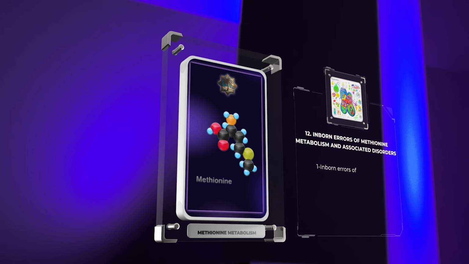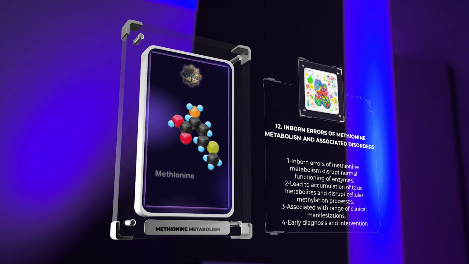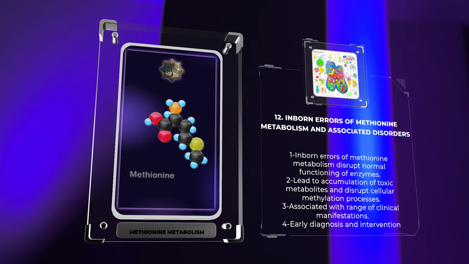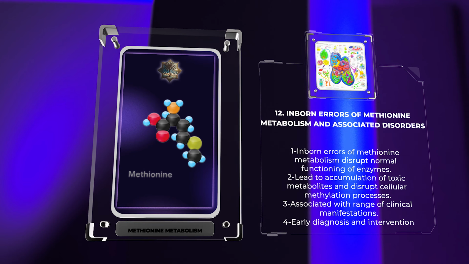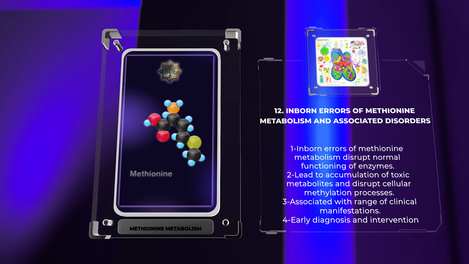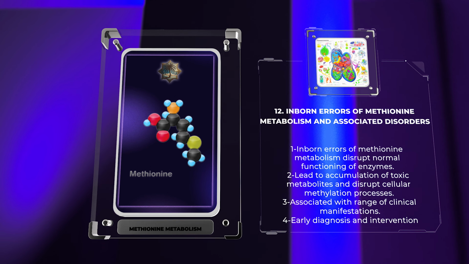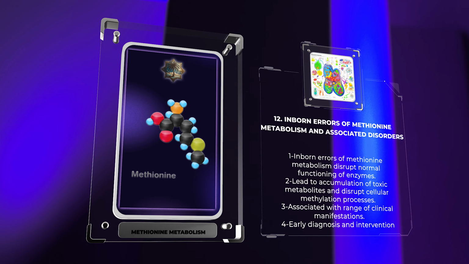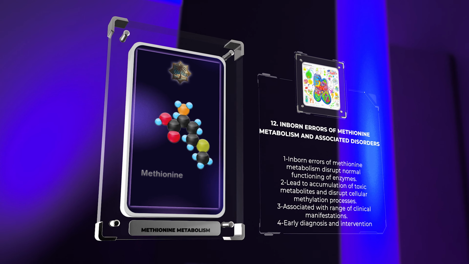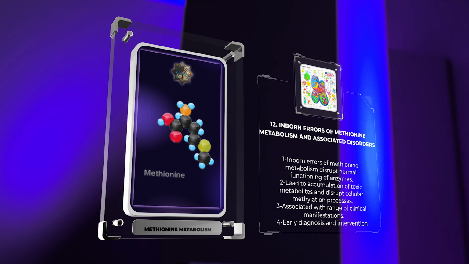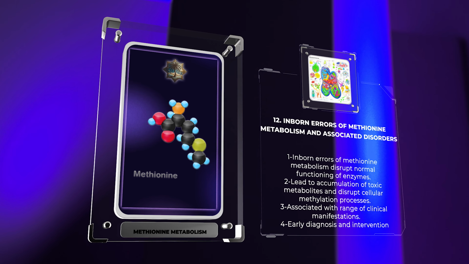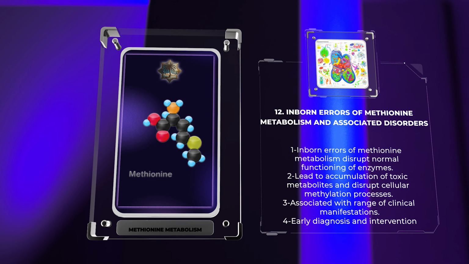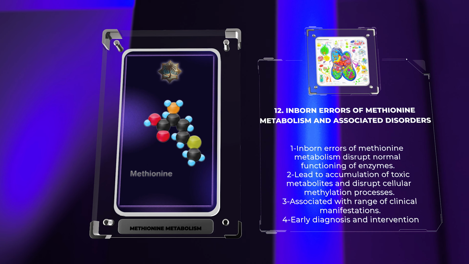Inborn errors of methionine metabolism are rare genetic disorders that disrupt the normal functioning of enzymes involved in methionine metabolism. These disorders can lead to the accumulation of toxic metabolites, such as homocysteine or methylthioadenosine, and disrupt cellular methylation processes. Inborn errors of methionine metabolism are associated with a range of clinical manifestations, including developmental delays, intellectual disability, liver dysfunction, and neurological abnormalities. Early diagnosis and intervention are crucial to managing these disorders and improving patient outcomes.